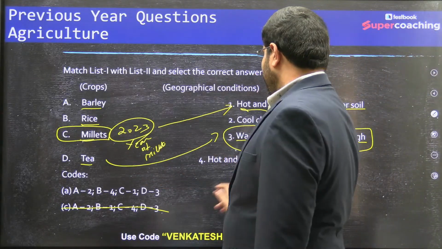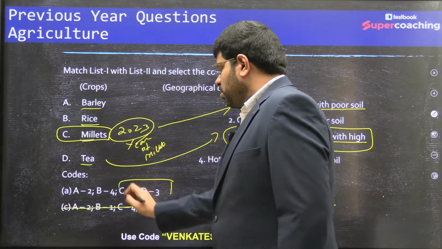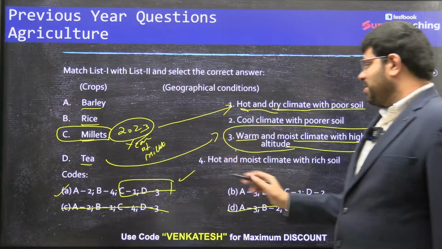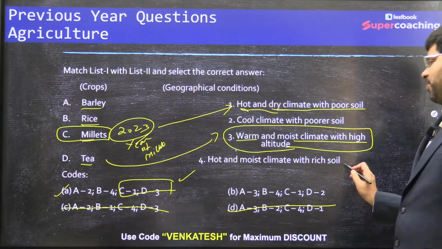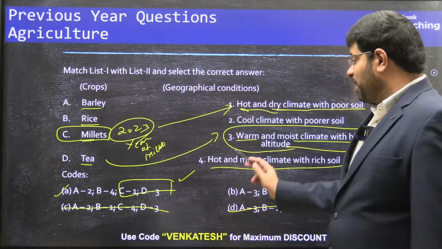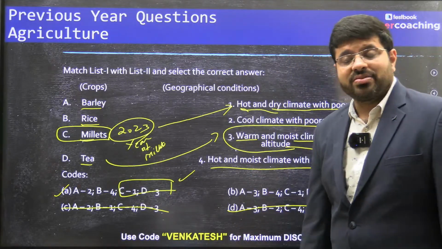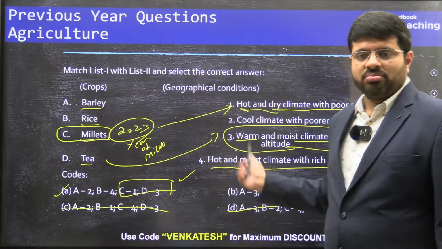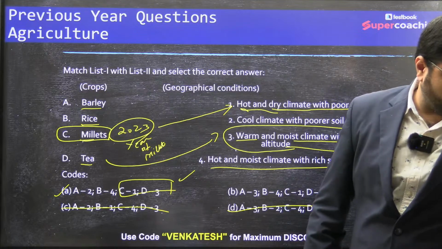Now C1, D3, there is only one option. This is the right answer. A2, barley, rice. You see hot and moist climate with rich soil. Where do you see rice grown? Southern India. Definitely hot. You know that rice is a water intensive crop and it needs rich soil like alluvial. That's how you get the answer right.